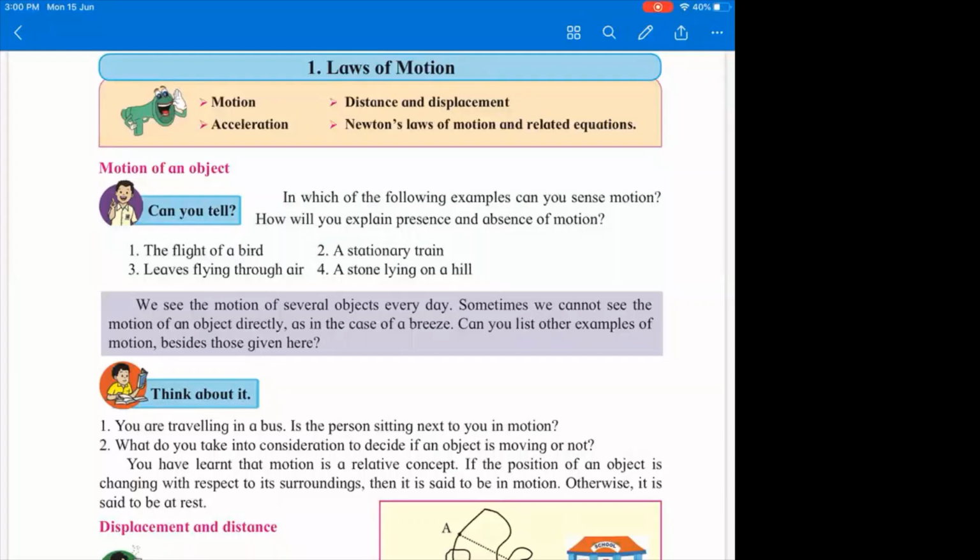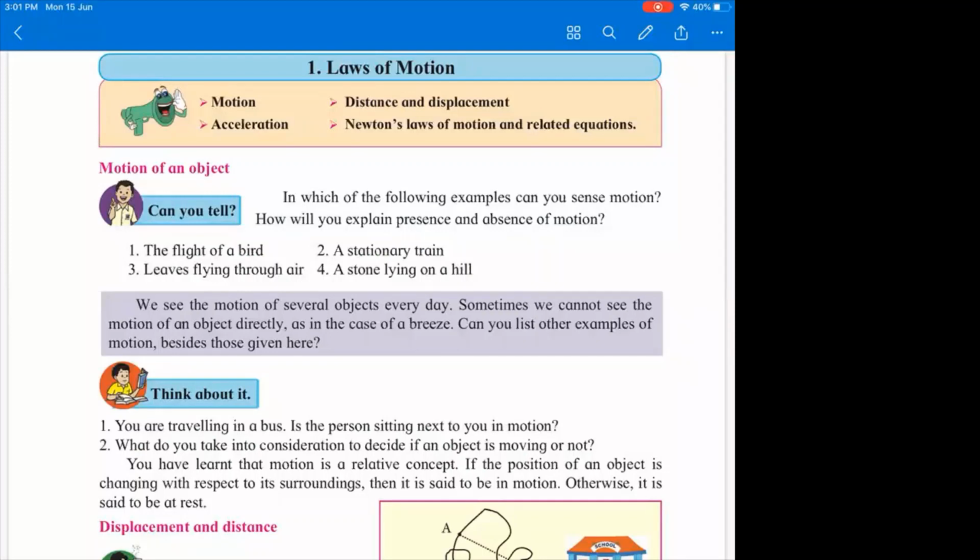Now, when an object moves from one place to another, that object is in motion. But remember, motion is a relative concept. Like always, we consider that when the position of an object changes with respect to its surrounding, then there is motion. When you look out of the window and if things are going back and your train moves ahead, that is motion.